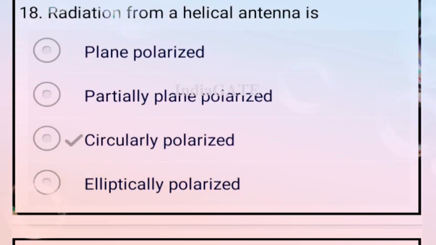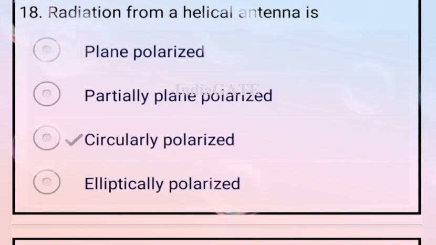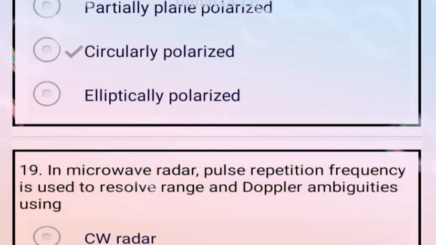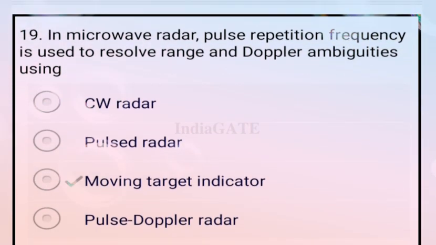Next question. Radiation from a helical antenna is circularly polarized. So option C is your correct answer. In a microwave radar, the technique used to resolve range and Doppler ambiguity is moving target indicator. Option C is your correct answer.